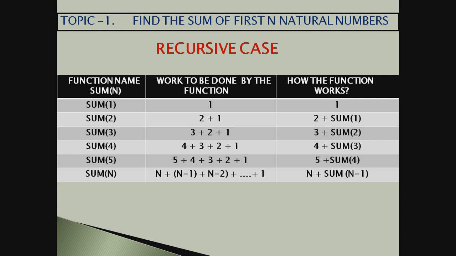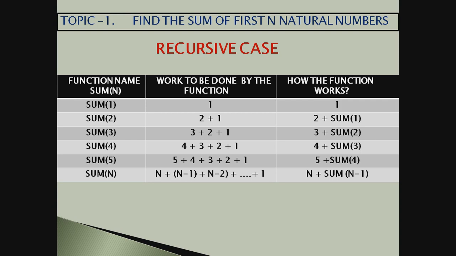Let us now take sum3. How does sum3 work? We would have thought sum3 to be 3 plus 2 plus 1, that is 6. But when our computer executes sum3, it goes and executes 3 plus sum2. Now sum3 will call sum2.